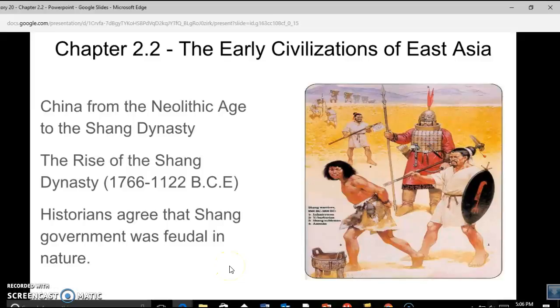The rise of the Shang dynasty, 1766 to 1122 BCE. Historians agree that the Shang government was feudal in nature, like many early civilizations. Power was divided up among overlords in a feudal type structure, the same kind of structure that dominated Europe for centuries, especially in the Middle Ages.